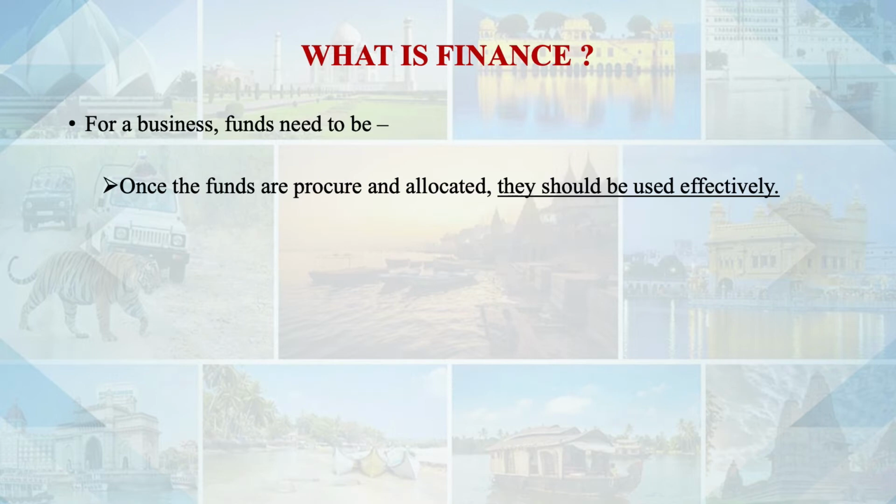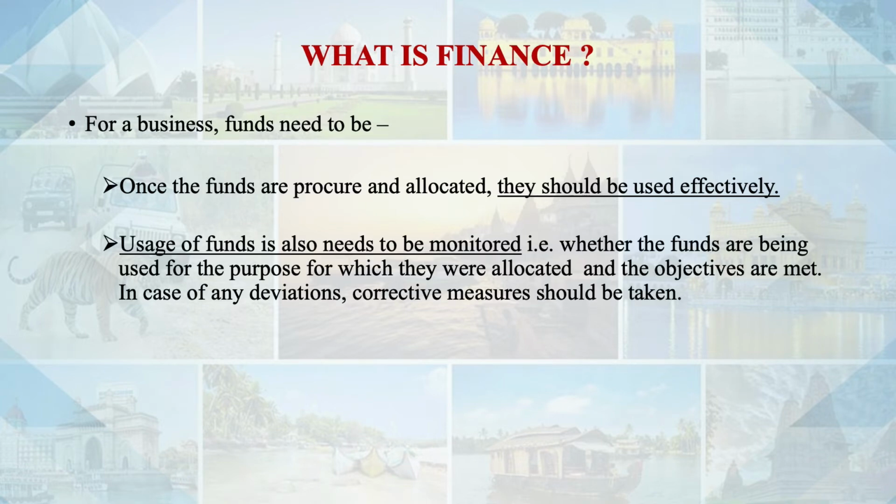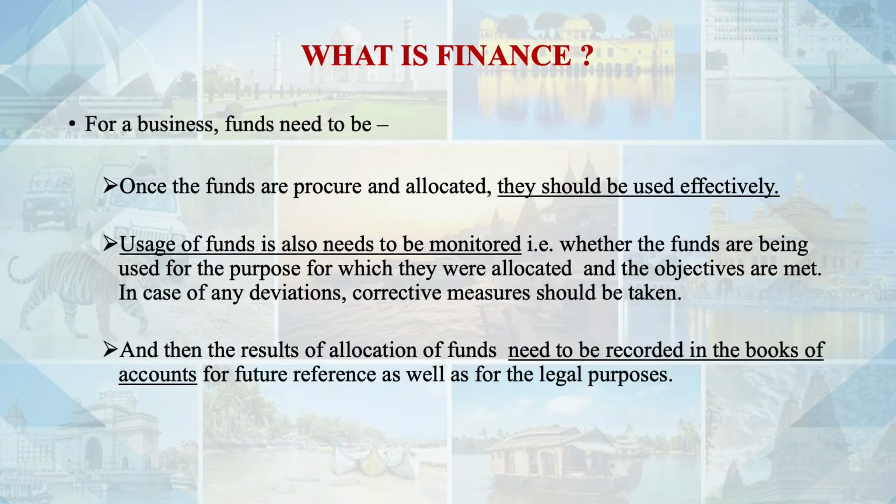Now we have procured and we have allocated the funds. So we need to ensure that these funds are used effectively. Then we also need to monitor the use of these funds, whether the funds are being used for the purpose for which they were allocated and whether the purpose is being met or not. If there are any changes, then we need to take corrective measures. And the last is that the results need to be recorded. What are the results of deployment of the funds? We need to record them in the books for future reference as well as for legal purposes.